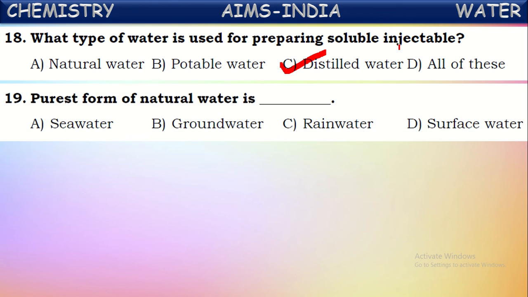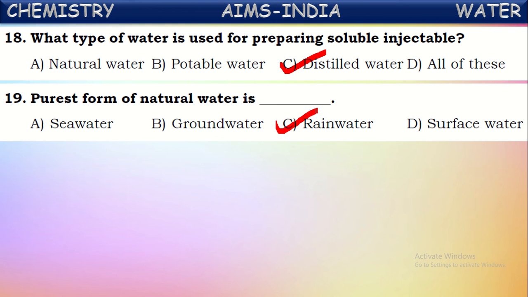Okay, next. Purest form of natural water. Just now we said the purest form of water which is prepared in the laboratory is distilled water. Even in nature, there is one purest form of water, that is called rainwater, because the same distillation-like process goes on in nature through the water cycle. What happens in that? First, through the evaporation process, pure water is evaporated from the water bodies.